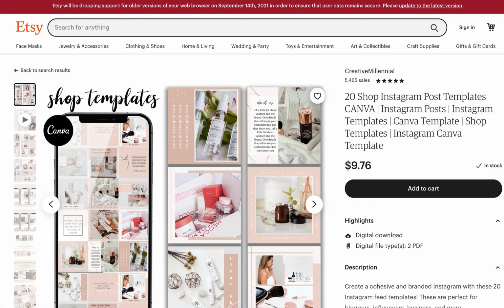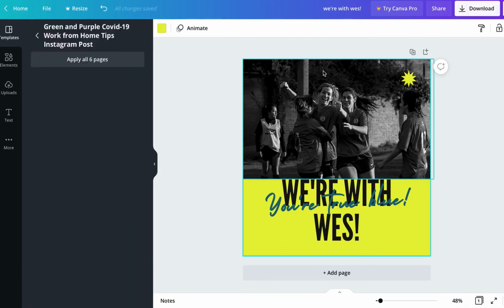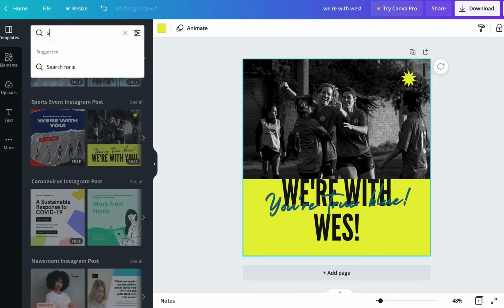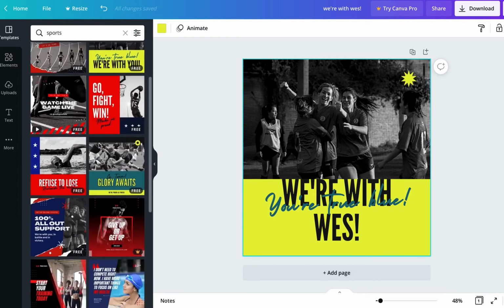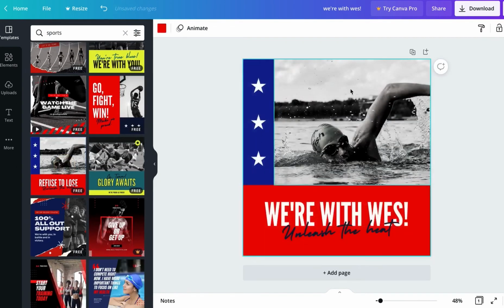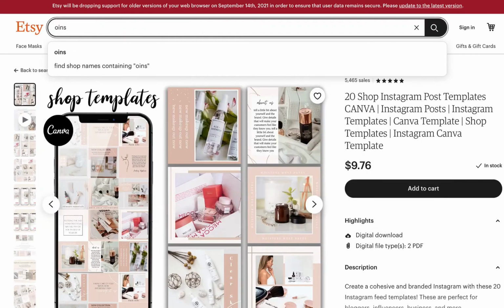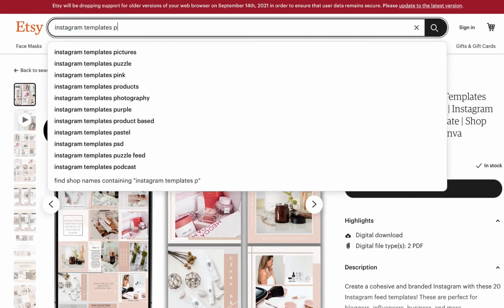So you just go back to Canva here, like I said before, and just create a template and just click the download button. Create another template. And you can do this in any niche. Look, watch this. Say you want to do sports. Just type in sports. Right? And then you'll see sports templates here. Right? And you go back here. You just go to Instagram templates. You can put sports.